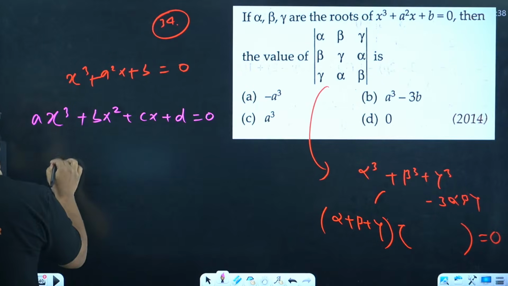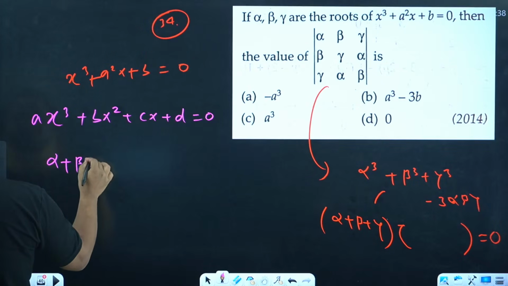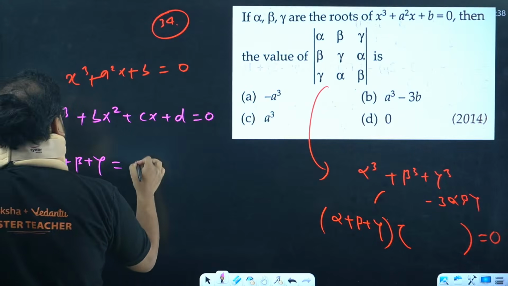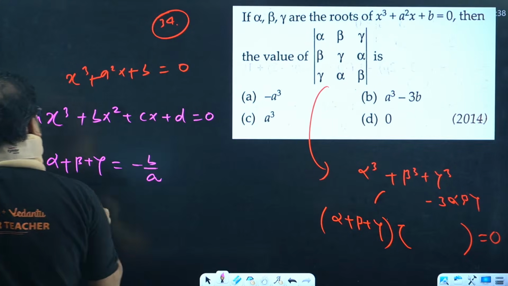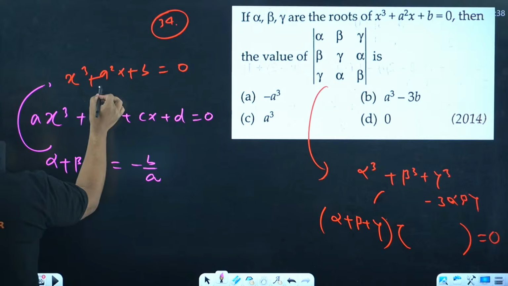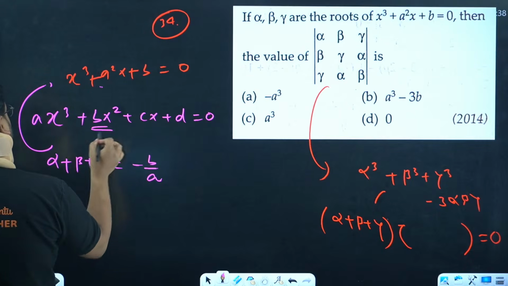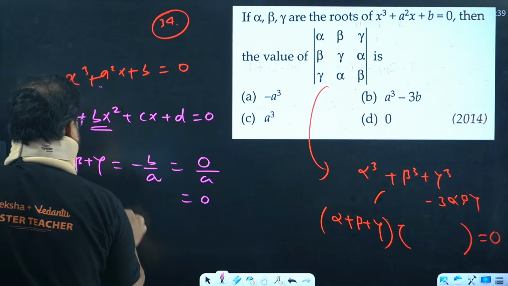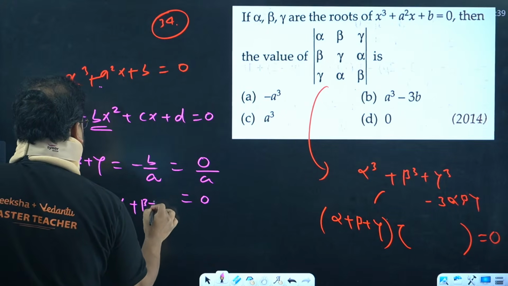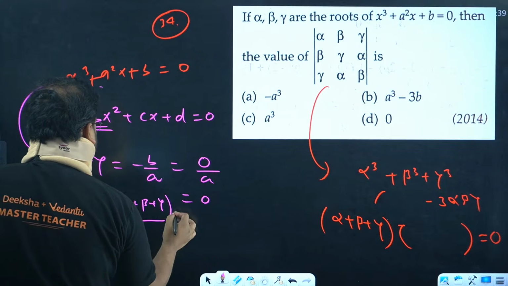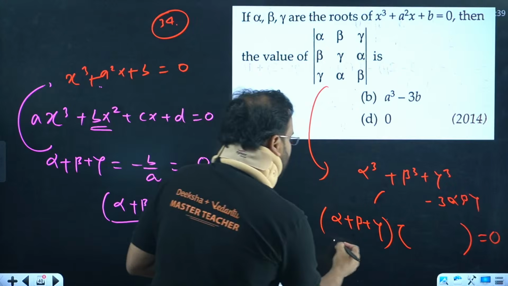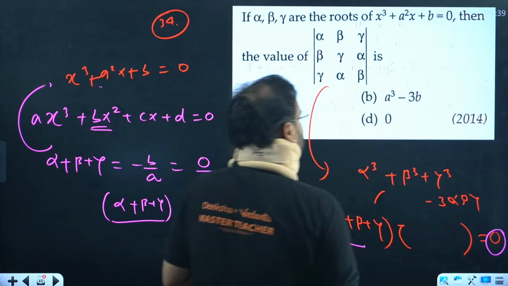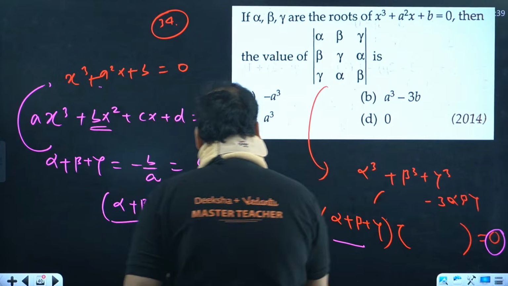That's my equation. And if alpha, beta, gamma are the roots, means alpha plus beta plus gamma equal to what? Minus b by a. So now compare this from here. The b term is not there. This term is not present over here. So basically b has to be what? 0 by a. This is 0, sir. So I'm getting alpha plus beta plus gamma as 0. Since this value is 0, sir, so any value you put over here, it will come as 0 only. So answer is coming as option D.